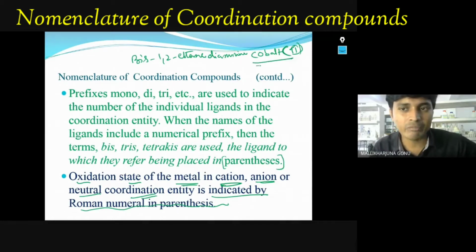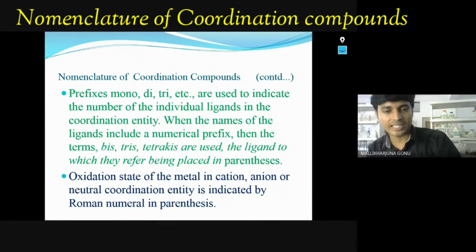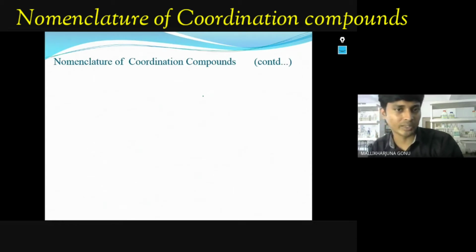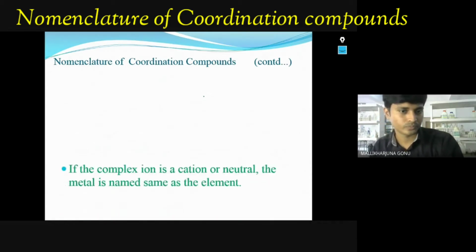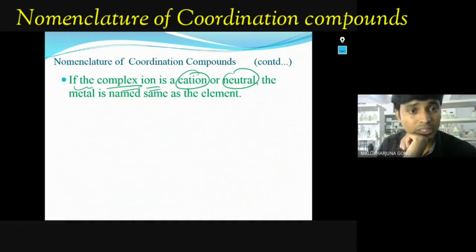And the central metal atom, where do you write it? You write it at the end. This I will post anyhow in your Google Classroom. Another important point: if the complex ion is a cation or neutral, the metal is named the same as the element.